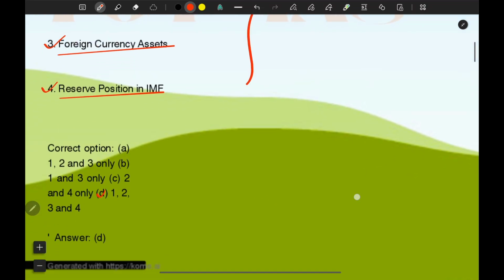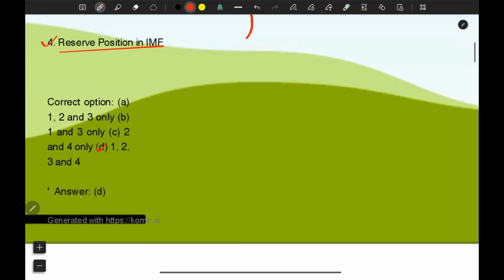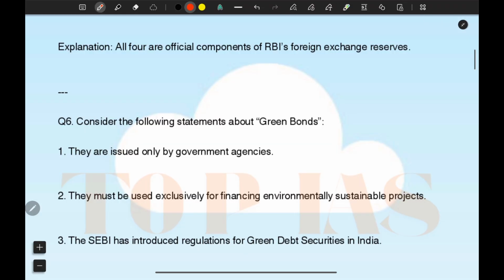Let's see the explanation. Answer D. All four are official components of RBI's foreign exchange reserve.